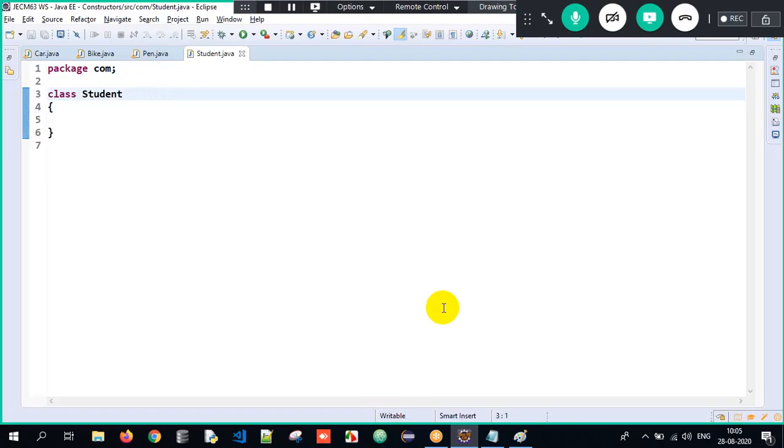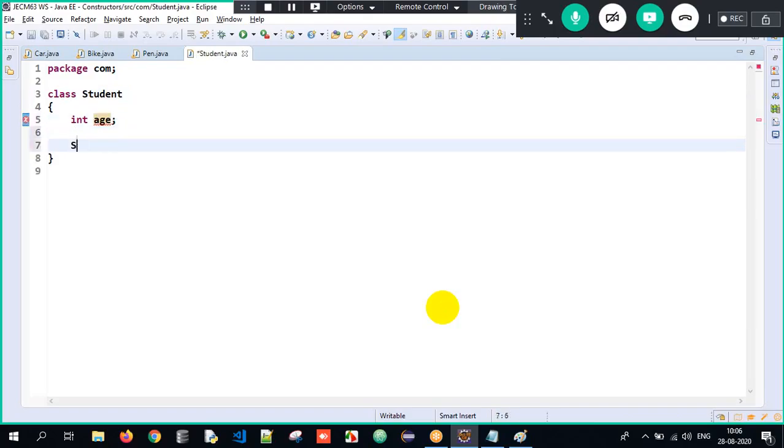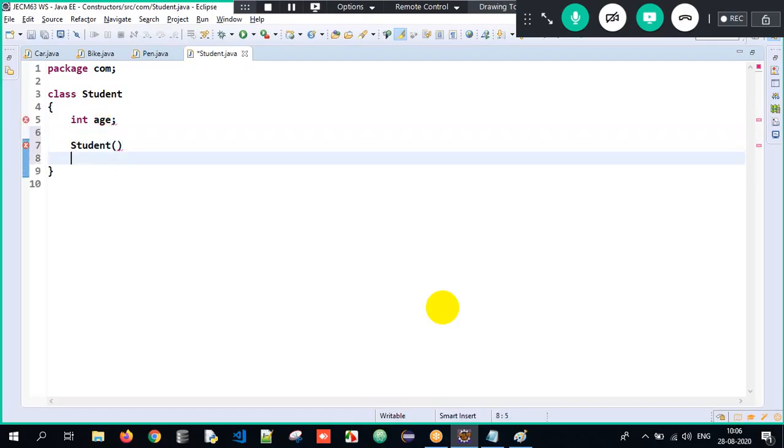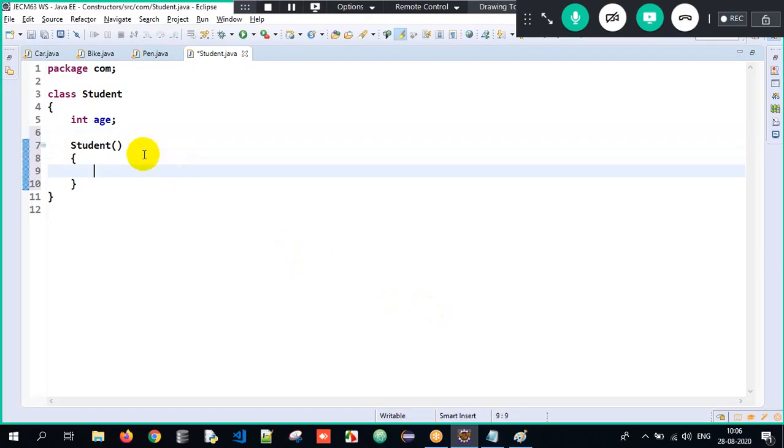So it's a simple Java program. Package com meaning, sir, there is a folder called com, sir. Student.java file is present in the com folder, sir, and class is a blueprint, sir. And every student will have something called age. And the constructor, I will create: class name and constructor name same, open parenthesis, close, open curly braces, close. Therefore, the constructor will accept some argument a, and that argument a I will store into age. See, RHS to LHS. Assigning will always happen from RHS to LHS.